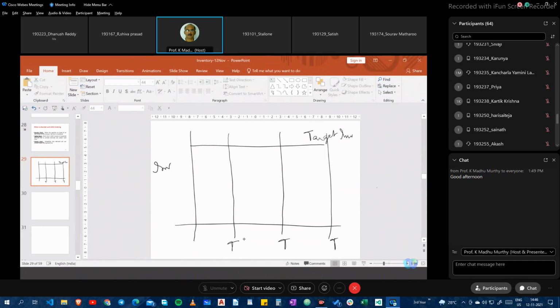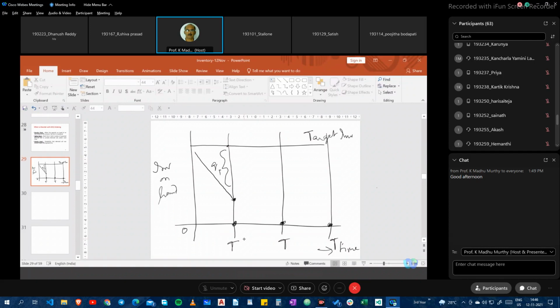I only have time periods. This is the time when my vendor arrives, or when the periodic review time comes in, I have to find out my inventory. So if my demand is something like this, my target inventory is this, and this is what I have consumed. Let this be Q1. I place an order here of Q1.